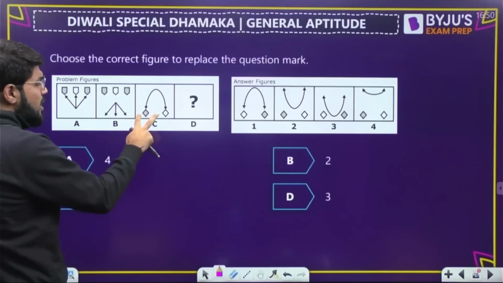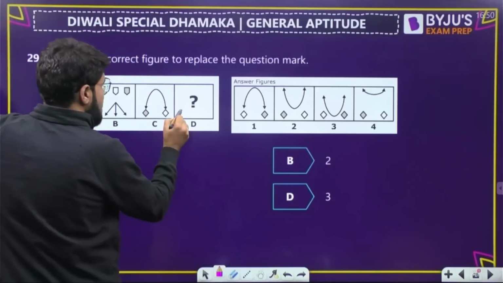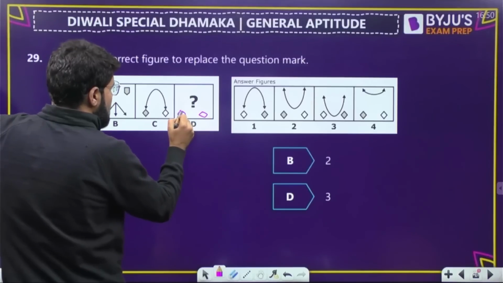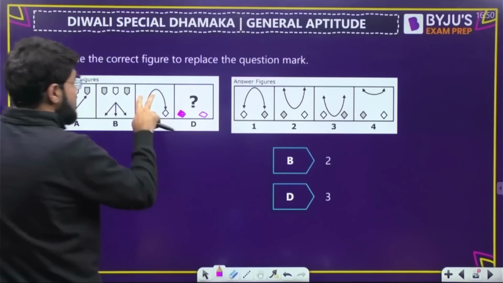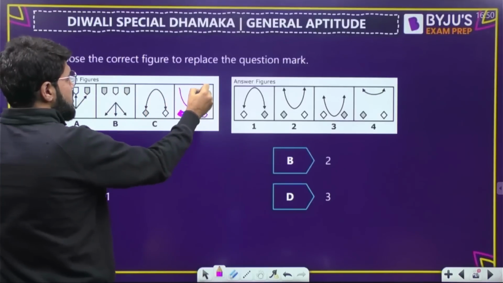You can say rhombus. So what should be the next picture? The rhombuses should remain as they are. One hollow and one solid. The solid one remains as it is, but the arrows are reversed. So this arrow direction will reverse. It will be something like this.